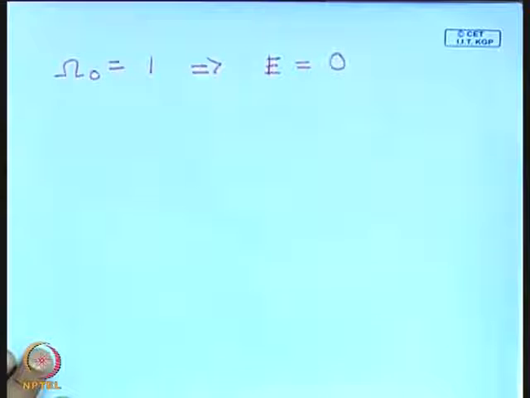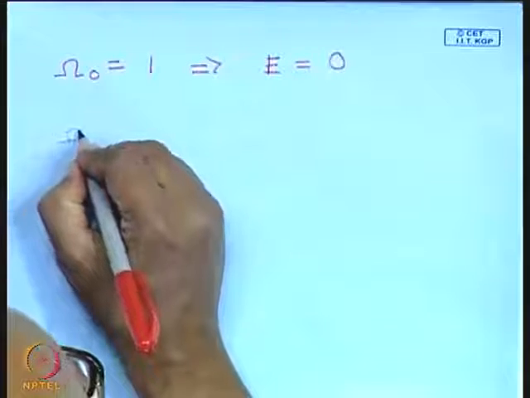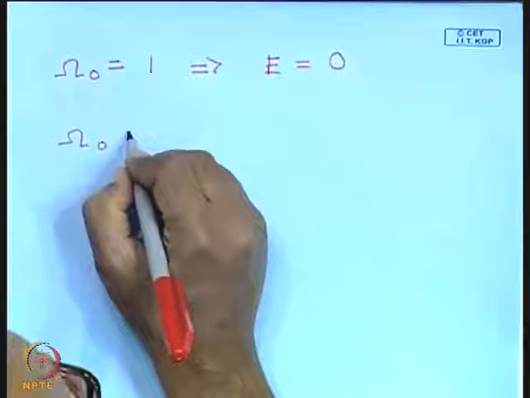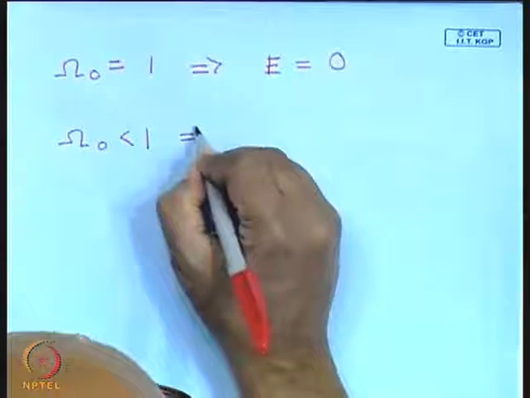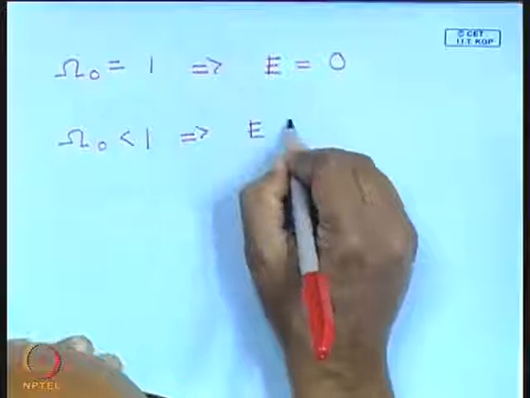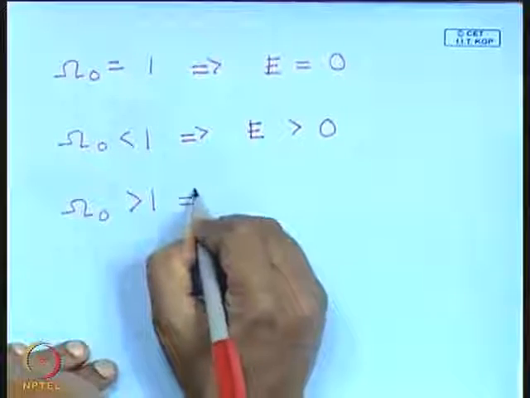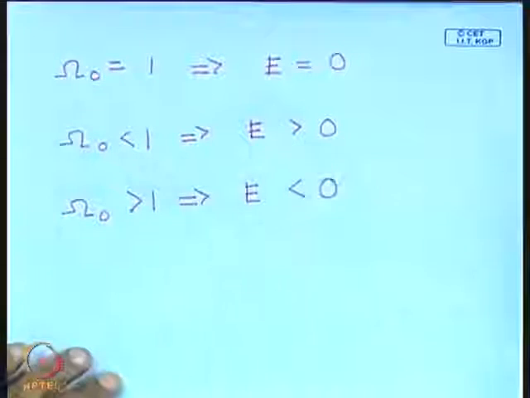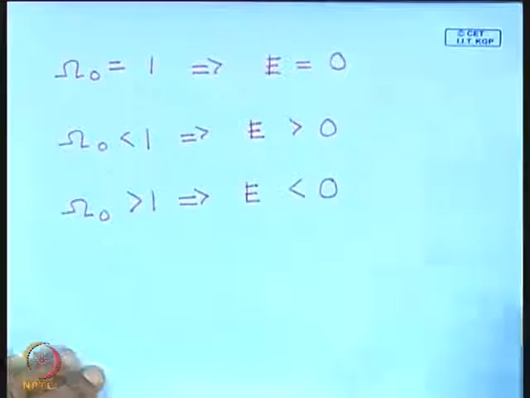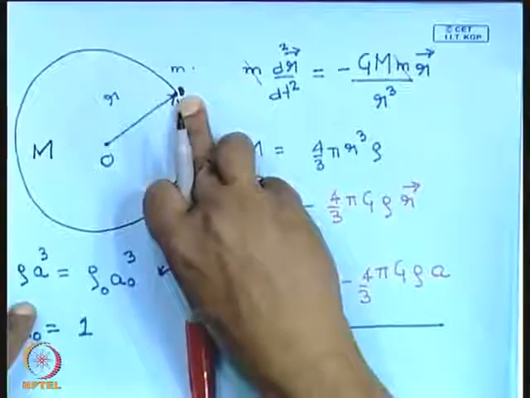It divides between two different kinds of cosmological models. If omega naught is less than 1, it implies that the constant of integration is greater than 0. If omega naught is greater than 1, it implies that the constant of integration E is less than 0. And this constant of integration E, I told you, can be thought of as being the total energy of this galaxy.